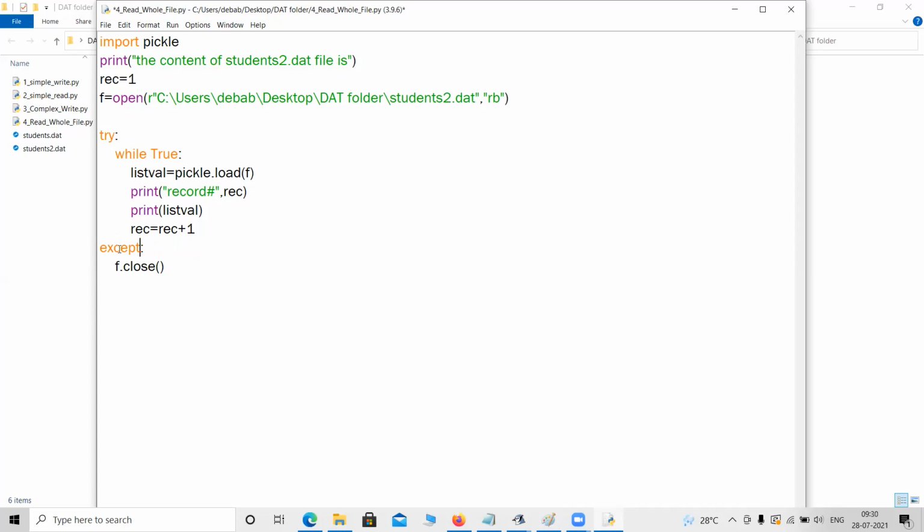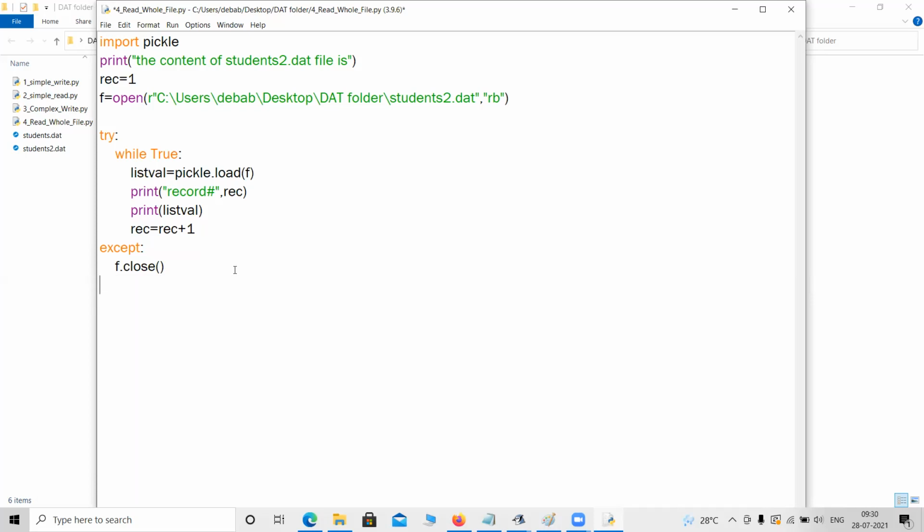Why? Yes, sir, because it will catch all the errors. Suppose you have given something wrong here, then also it will go to the except block, because Error is the parent class. So inside Error, there might be some error like end of file error. There might be some error like input mismatch error. Suppose the interpreter is expecting some integer value, but you have given a string value. So those are the errors here.